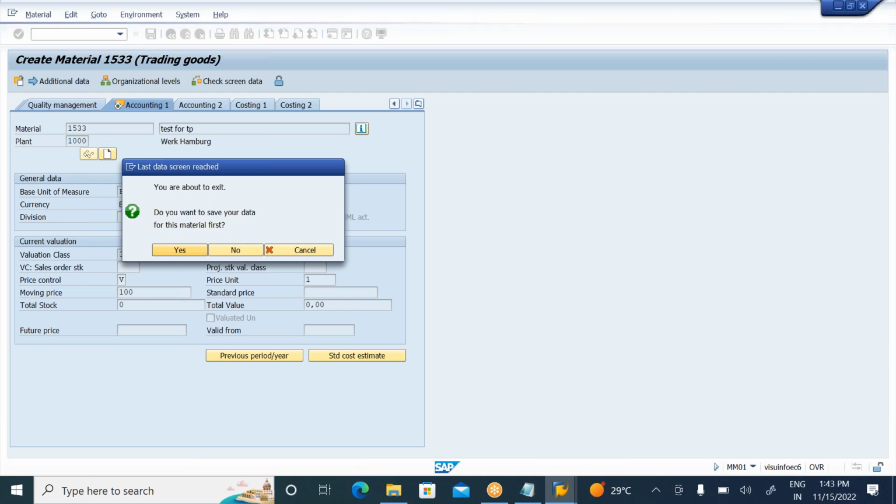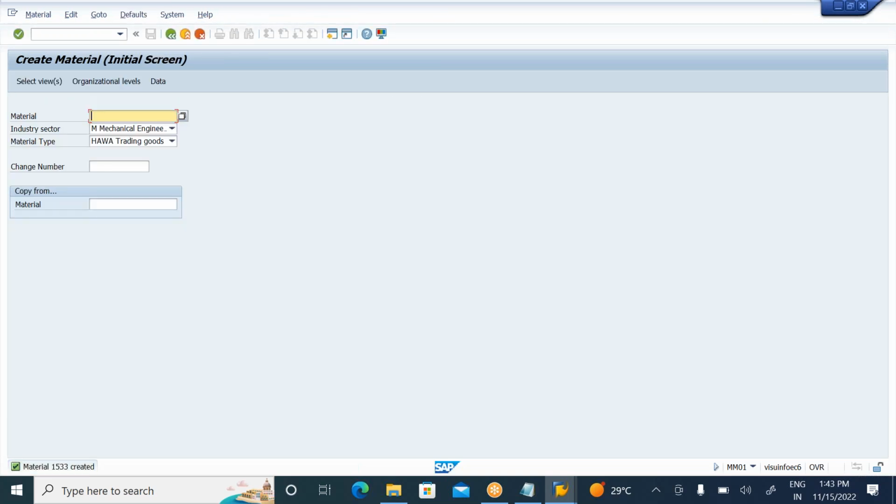Step one, create a material 1533. Step two, create a vendor. So we have vendor 1000.